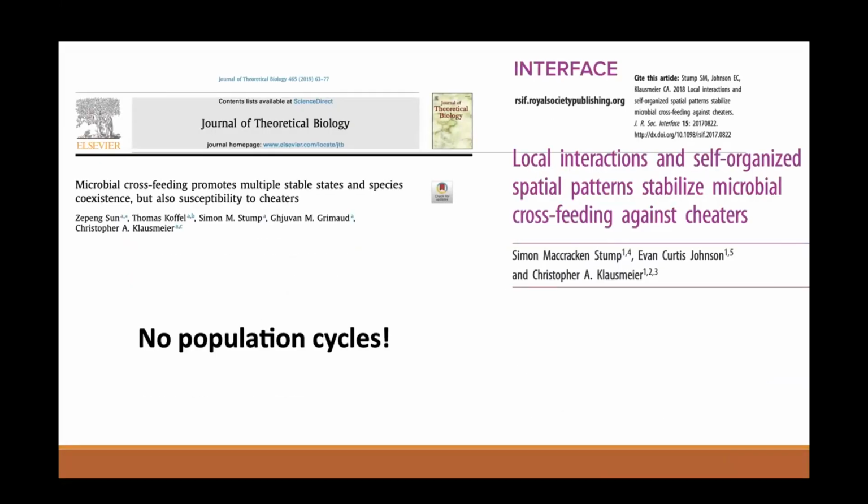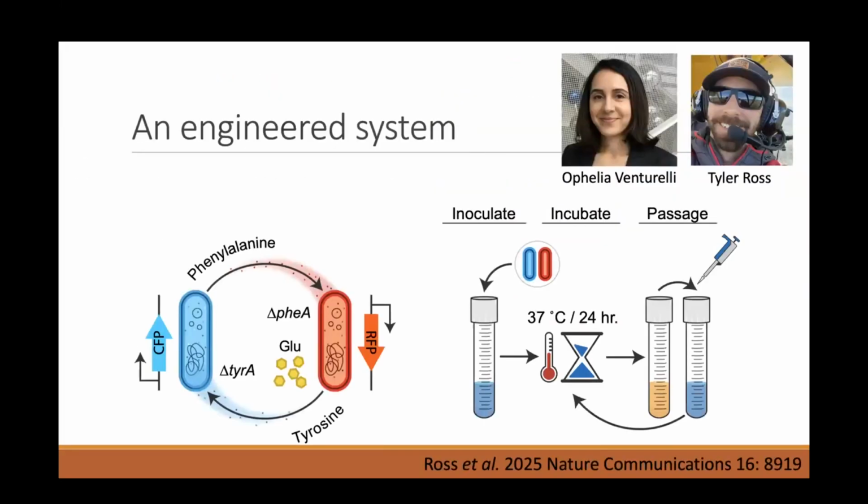And I'd done a lot of work before on cross-feeding. We found lots of interesting things, alternate stable states, spatial patterns, self-organization, and so on. But one thing we did not find were population cycles. And so I didn't think it was going to happen, but then I got an email from Ophelia Venturelli, who had set up an experiment with her master's student, Tyler Ross, where they'd engineered a cross-feeding system of E. coli, which cross-feed two amino acids and compete for glucose. And it more or less matched our previous theory. Put in a serial batch system in the lab, and let's see what happens.